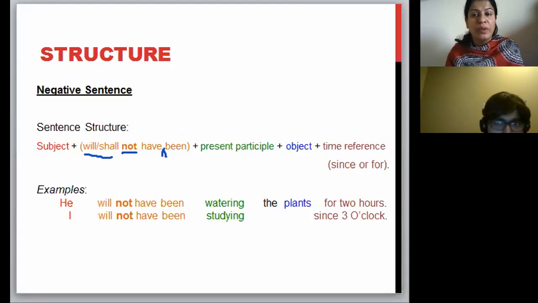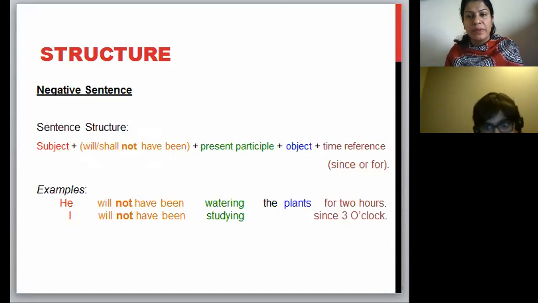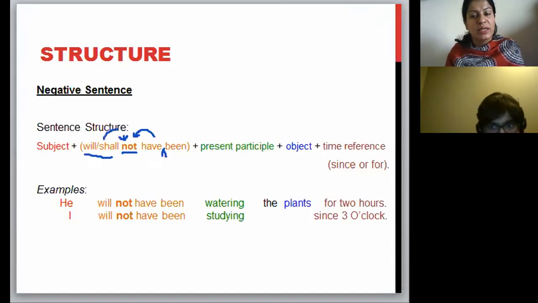But now we are going to add not after will and before have. Not is added after will and before have. The rest of the statement will continue as it was earlier on.